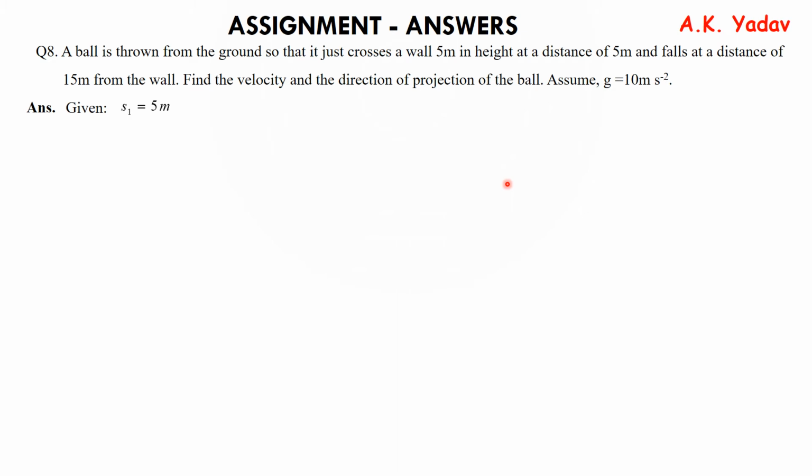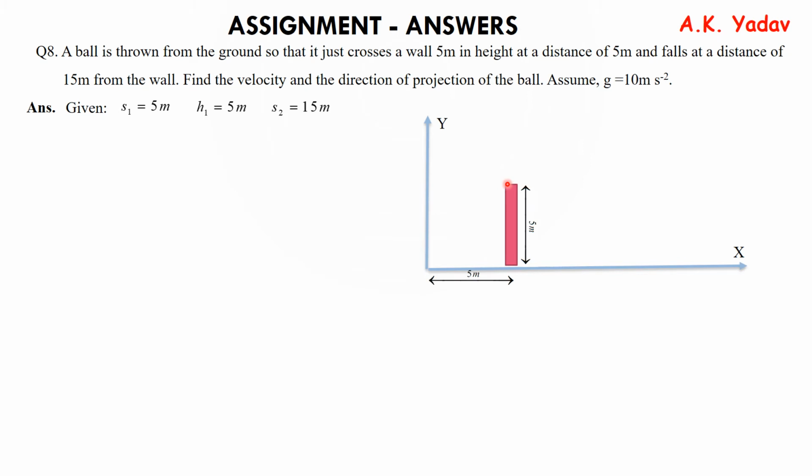The first distance is 5 meter, the first height is 5 meters, the second distance is 15 meters. Okay, so 5 meter first height, distance of 5 meter, and this is the ball thrown with the velocity of u making an angle theta. So let us find the angle theta, which will give the direction of projection of ball. So tan theta is equal to 5 upon 5. That is tan theta equal to 1. That means theta is equal to 45 degree. So we have found the direction.